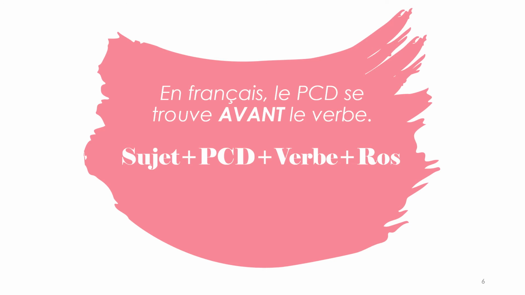So, simple formula. You have your subject, sujet. You have your PCD, your direct object pronoun. You have your conjugated verb. And then if you have a ROS, anything else, the rest of your sentence, that goes after your verb like normal. So sujet, PCD, verb, ROS. That is how it should go.